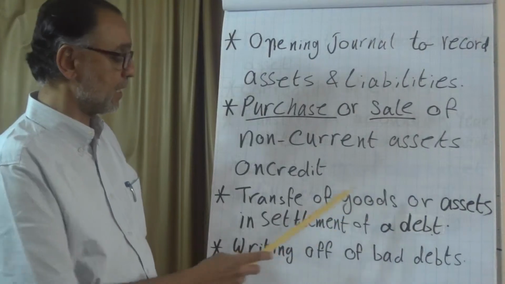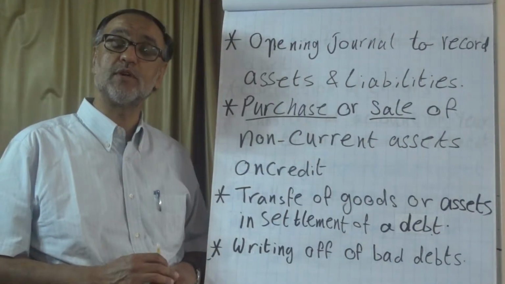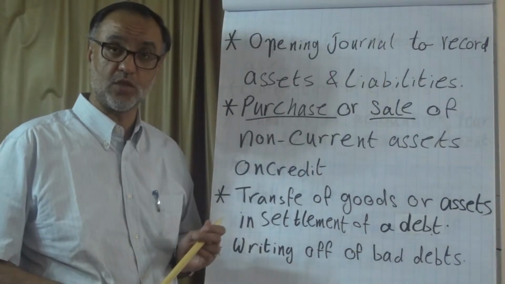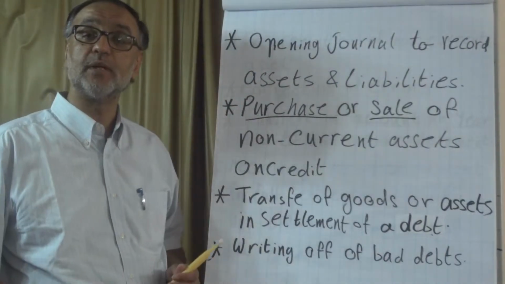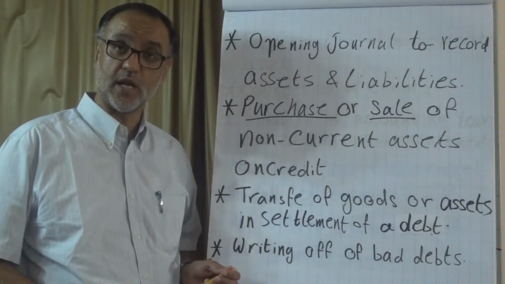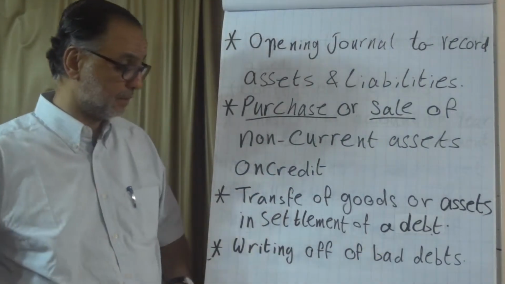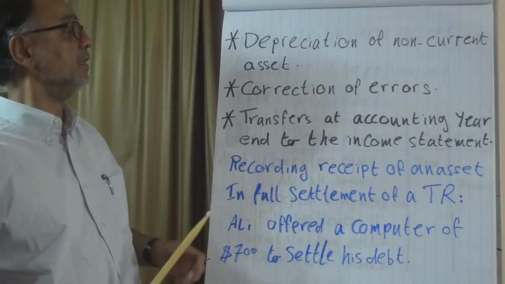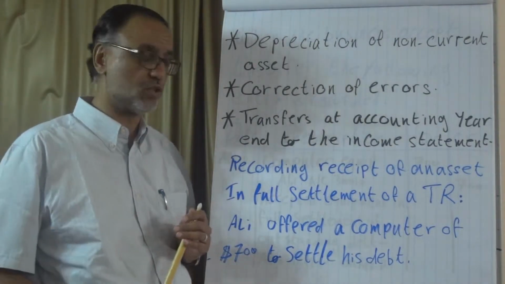Transfer of goods or assets in settlement of a debt. Sometimes you have customers who offer to provide assets rather than providing cash, and this will be entered here. Writing off bad debts. Sometimes customers are not able to repay their debts, and accordingly there is a certain process that will end up with writing off the bad debt. Depreciation of non-current assets, and we have a separate session on depreciation. We will see how transactions will be done.